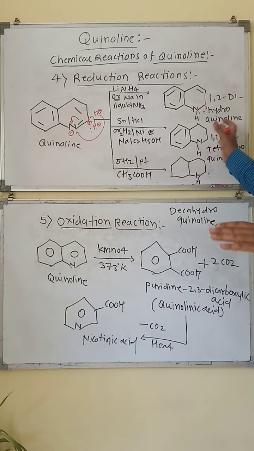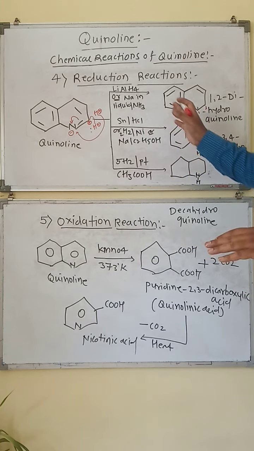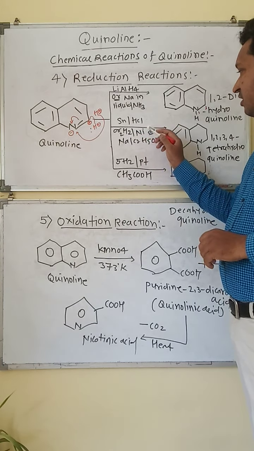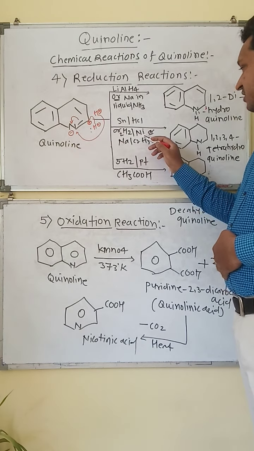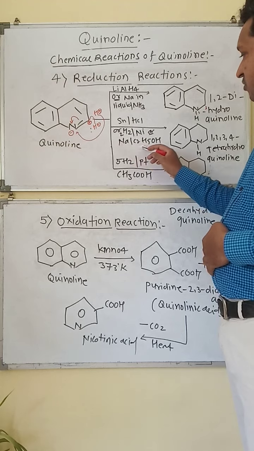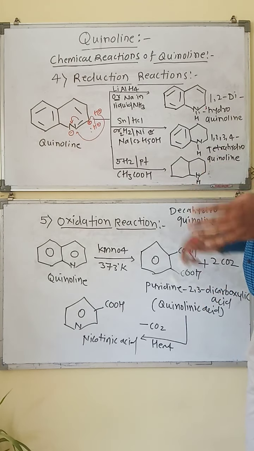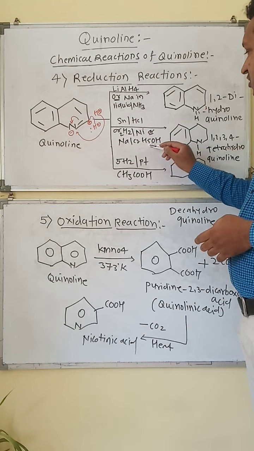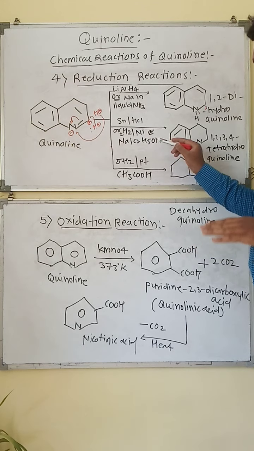Now this is about the LiAlH4, lithium aluminum hydride. Now another reducing agent: tin or HCl, or we can use hydrogen gas with nickel as catalyst, or we can also use sodium with ethanol. Okay, three different reducing agents we can use: tin or HCl, hydrogen gas plus nickel, and sodium plus C2H5OH, where C2H5OH means ethanol.